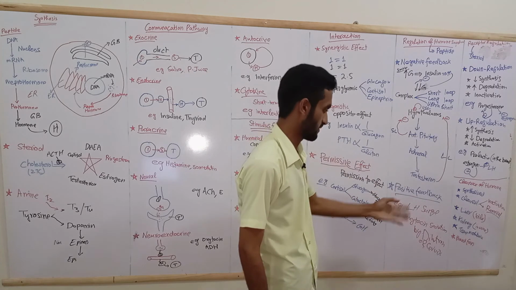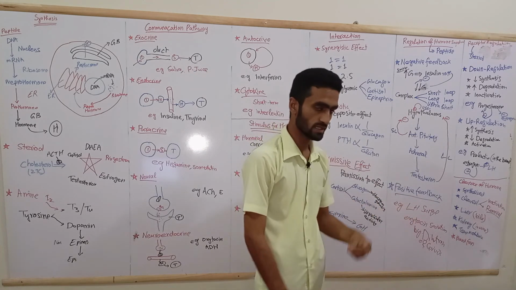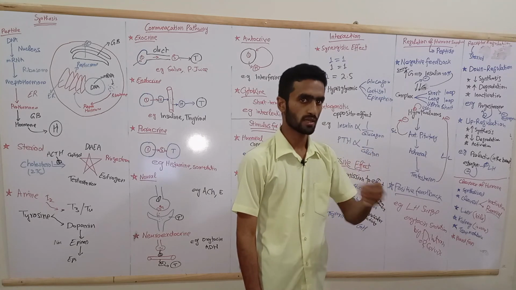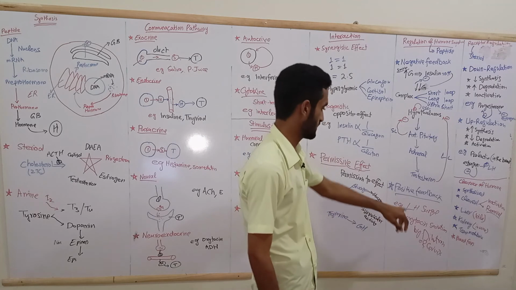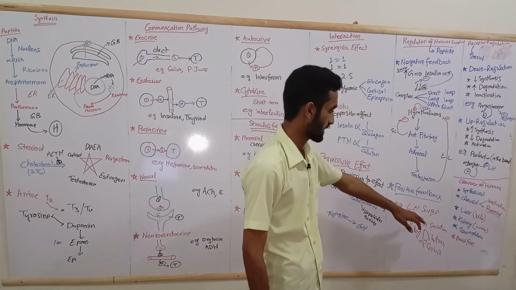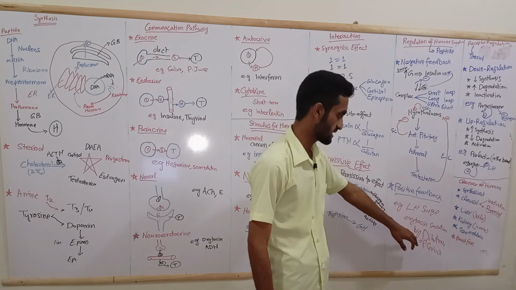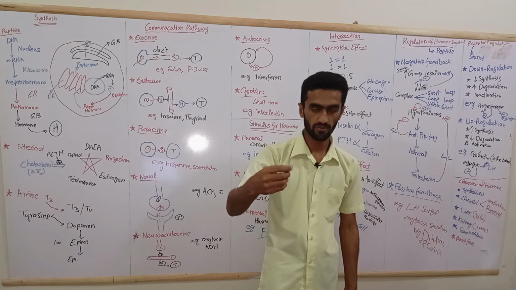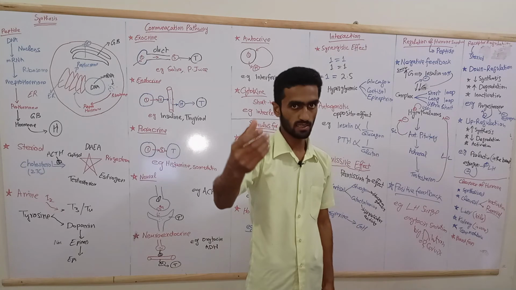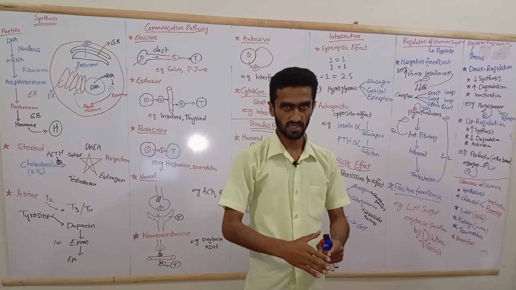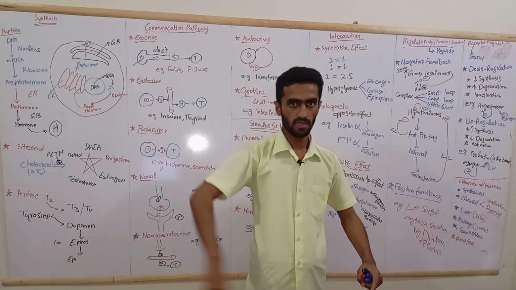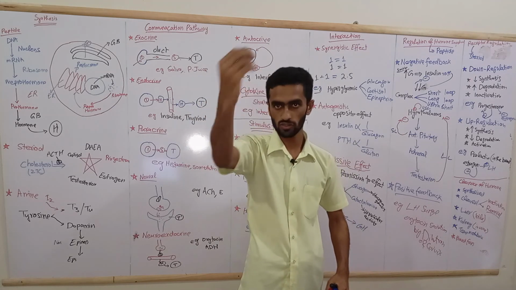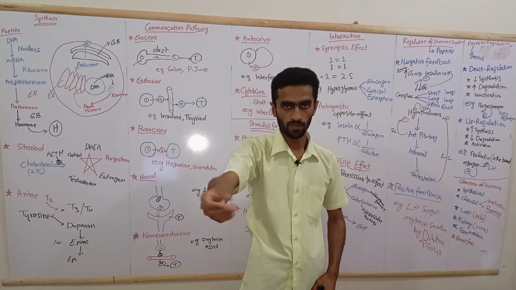And positive feedback is where we give a stimulus to do more, like saying yes, come on, do that. That is positive feedback. Examples are the LH surge and oxytocin secretion by dilation of the cervix. What will happen in case of delivery? The cervix dilates, which gives stimulus to the hypothalamus to secrete oxytocin via the posterior pituitary.